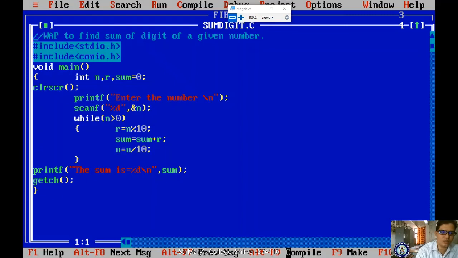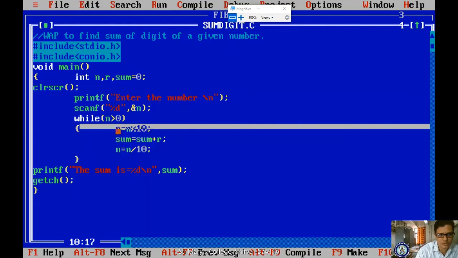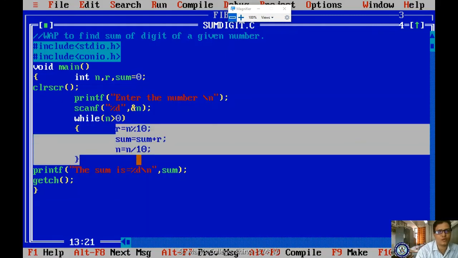So how is it coming? This is the logic. So these logics are very important for coming 3 to 4 programs, and this is the logic for some of our programs of reversing and summing. Okay,